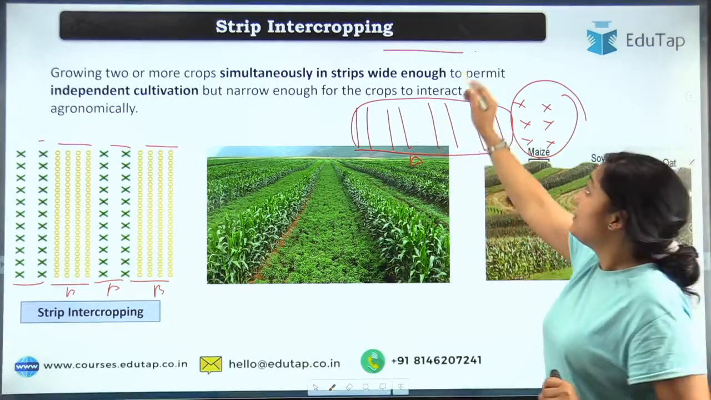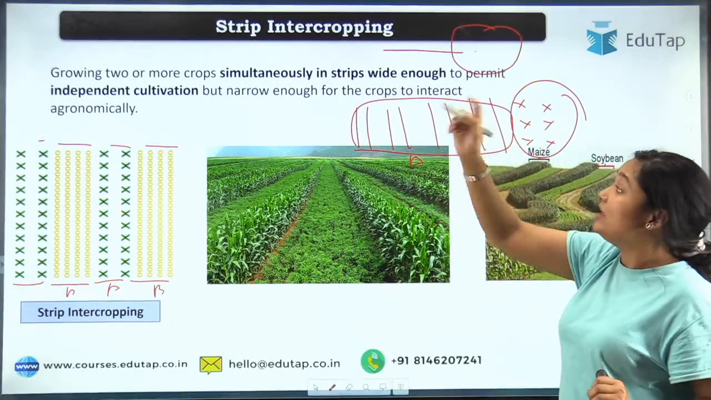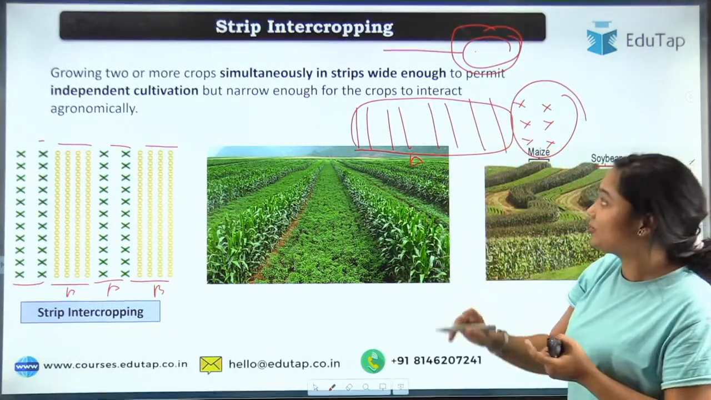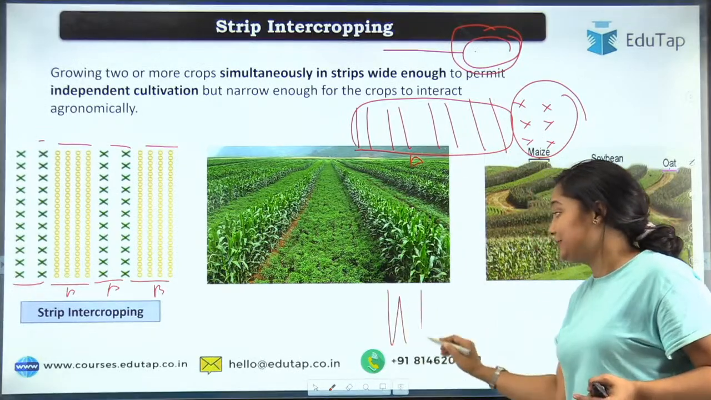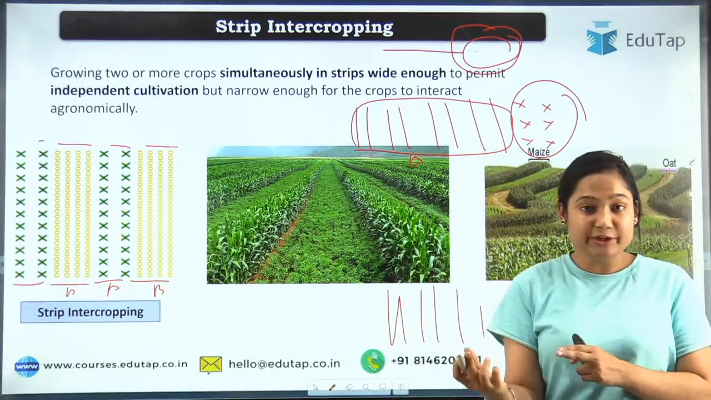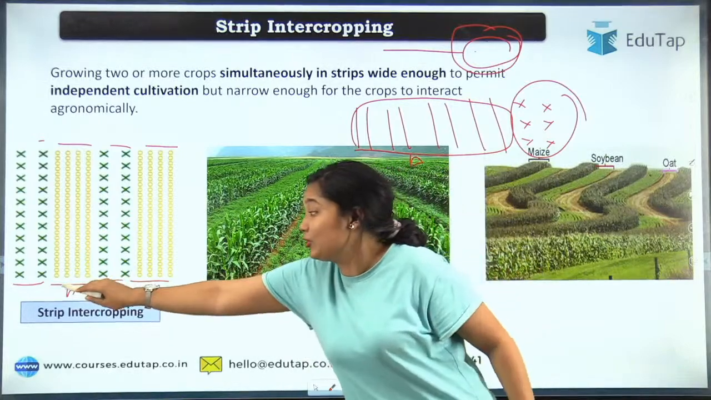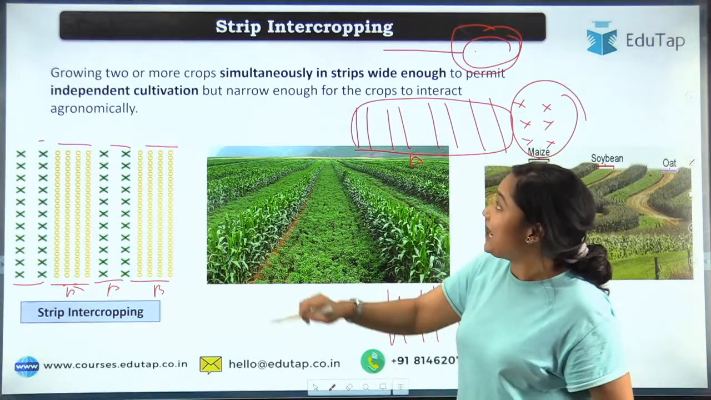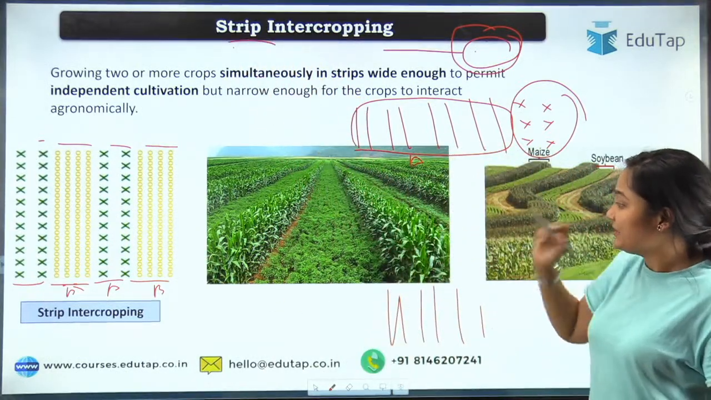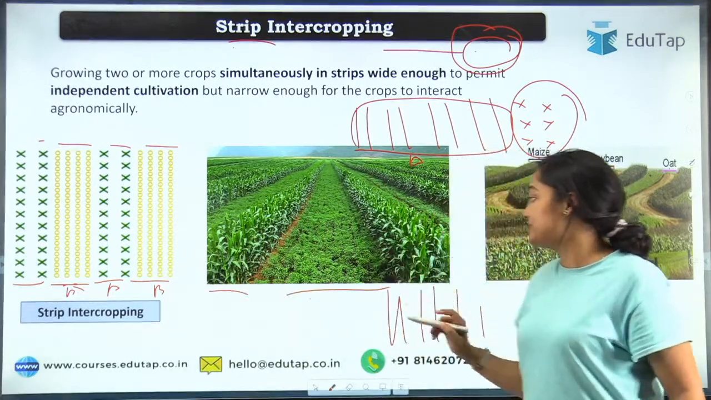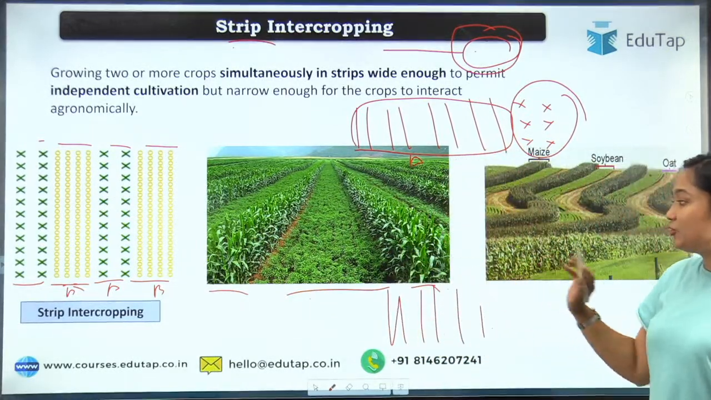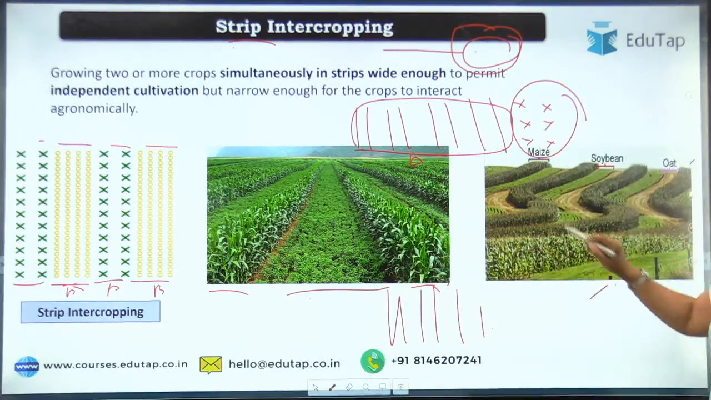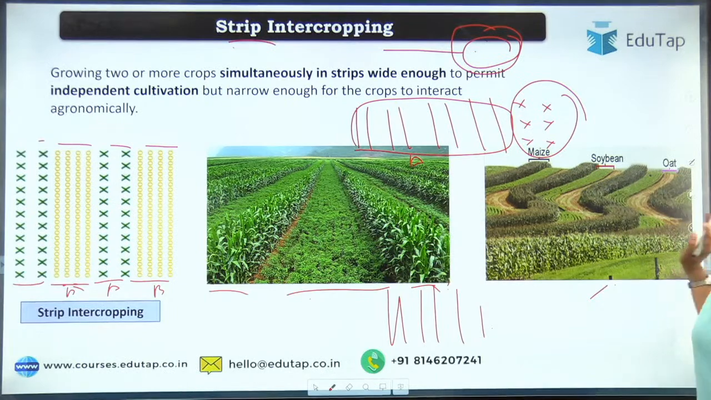Simply, what is intercropping? More than one crop is there in the field at the same time. If you have randomly mixed them and broadcasted them, that becomes mixed intercropping. Now if you have made rows, separate lines of each of the crops, that becomes row intercropping. If you have made lines, but more than one line of a single crop, then the other crop, more than one line of a single crop, then the other crop, that becomes strip intercropping. You can see here in the example soybean, maize, more than one row of soybean and more than one row of maize is there in the diagram too. You can see here maize, soybean, oat. We have seen the example here too.